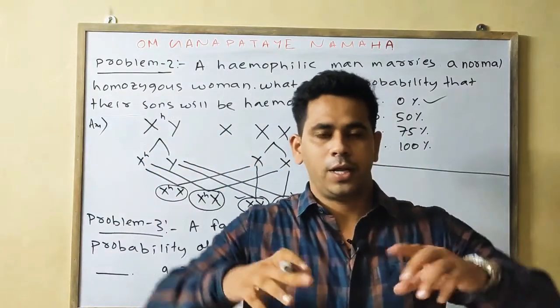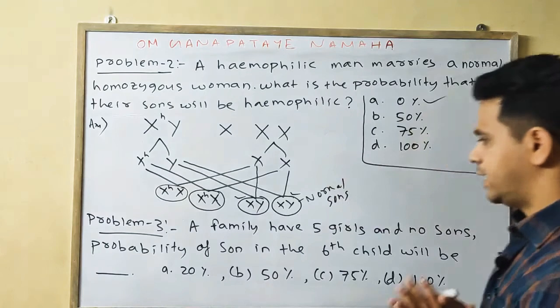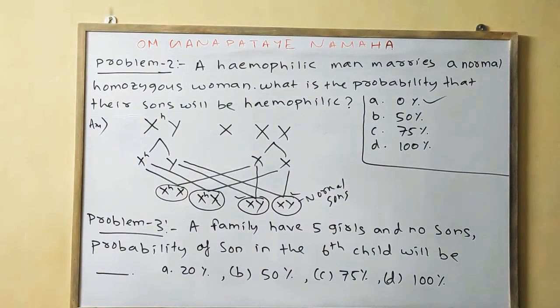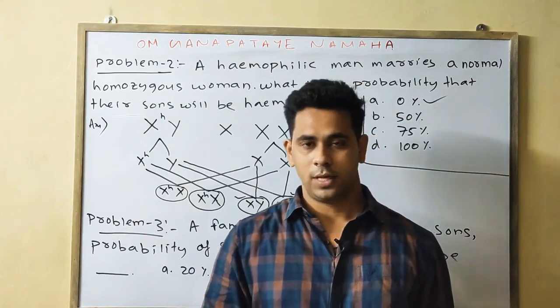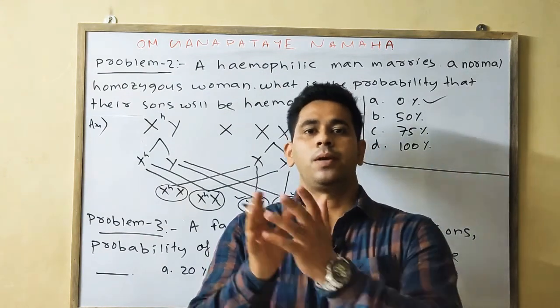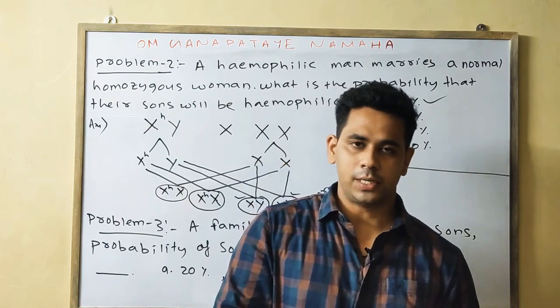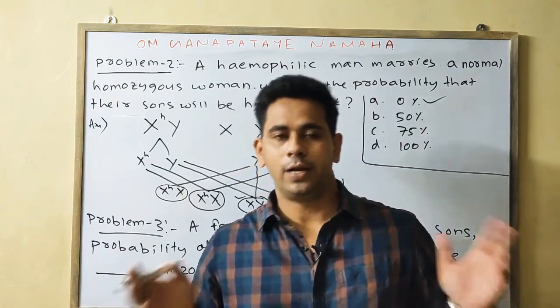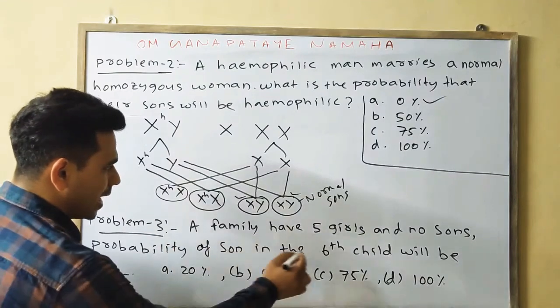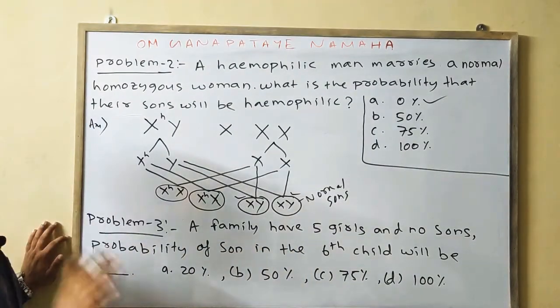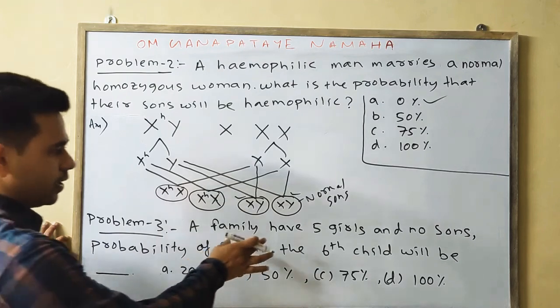Always the probability of having a new baby being a son or daughter is 50%. If it is asked what is the probability of a son, it will be 50%. What is the probability of a daughter? It will be 50%. Okay, the first line is only there to create your confusion.